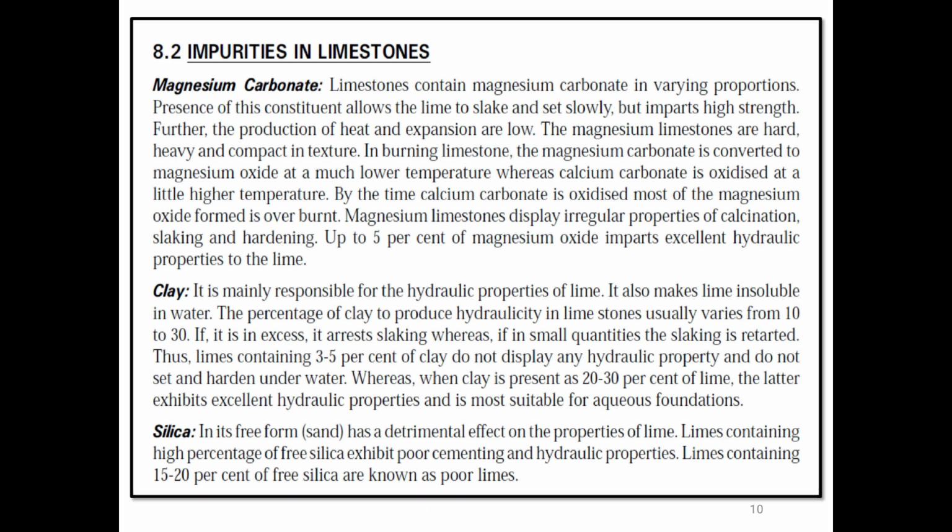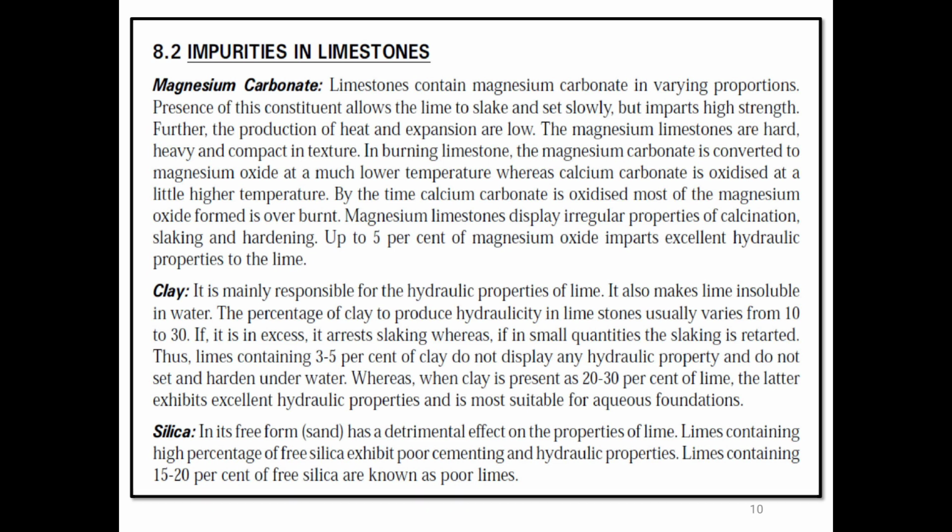Clay. It is mainly responsible for the hydraulic properties of lime. It also makes lime insoluble in water. The percentage of clay to produce hydraulicity in limestones usually varies from 10 to 30.